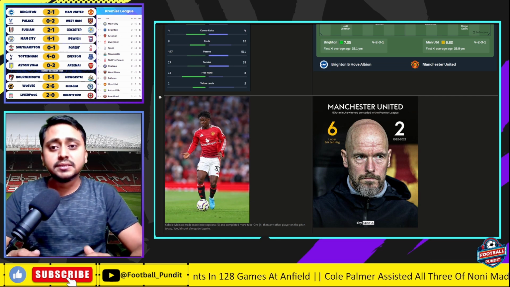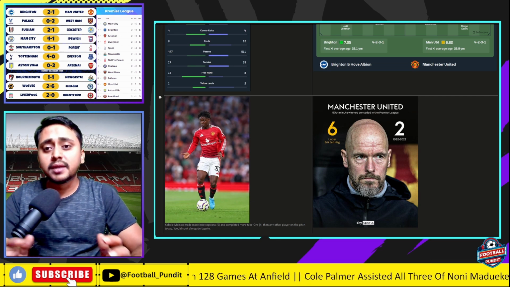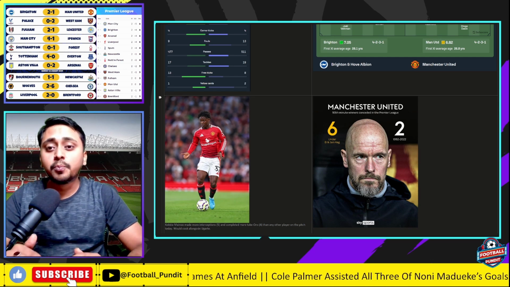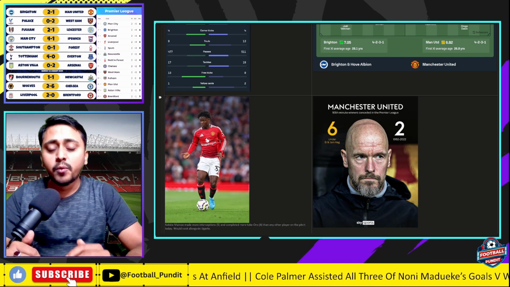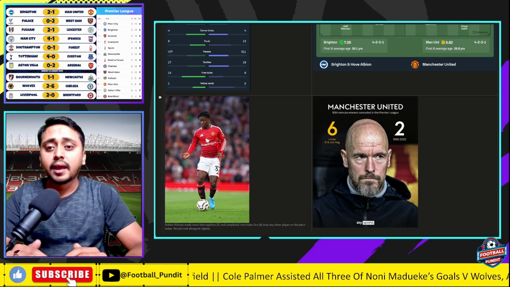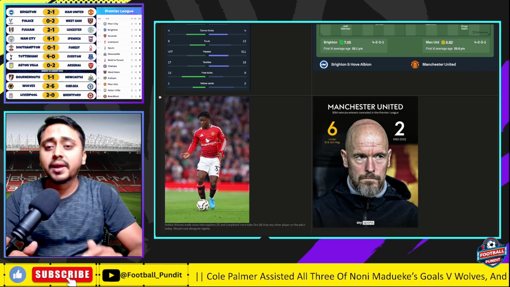The game has changed. Earlier, during Ole Gunnar Solskjaer's time, the game was mostly on counter-attacks, where Rashford used to play in transition, where the ball was fed to him, either a through ball or an aerial cross, and then he used to run with the ball, cut past the player and score.